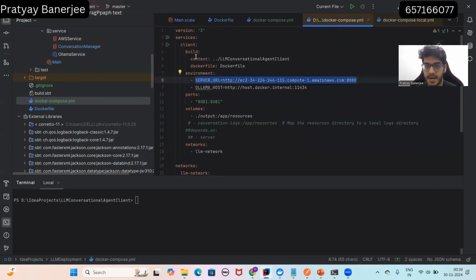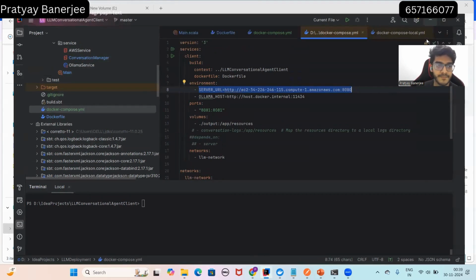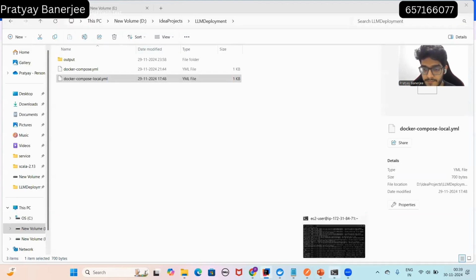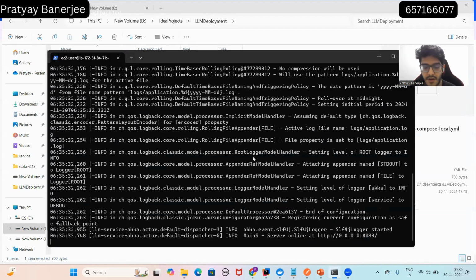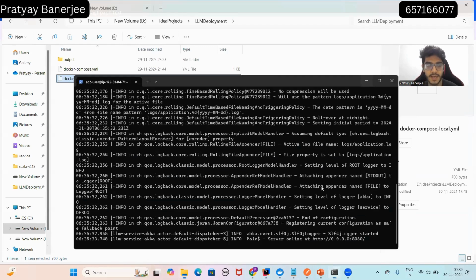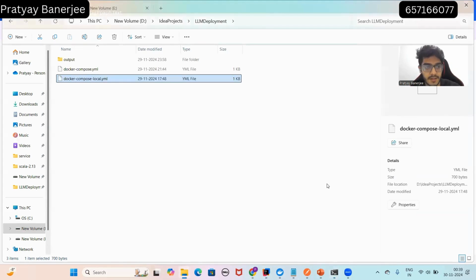All right. So I just went through my code for the Docker part so that you guys have a better understanding of this. Now, where were we? We have started the server on the AWS EC2 instance, and now we need to start the client as well, and we need to start Ollama as well.